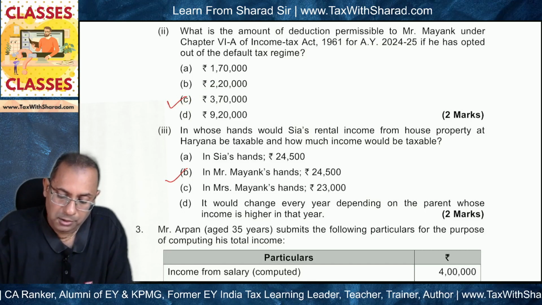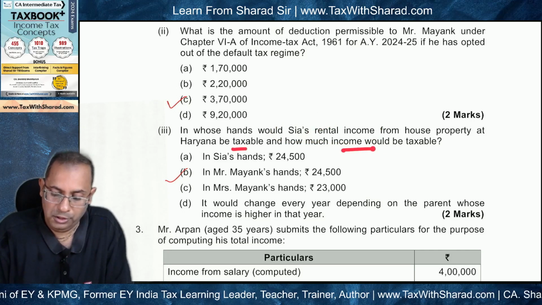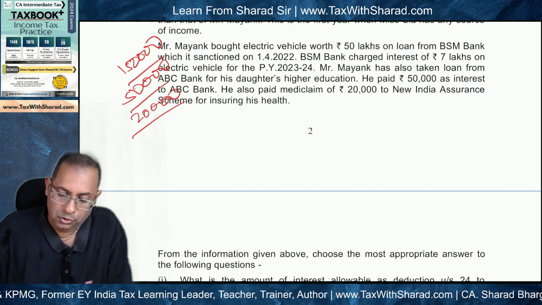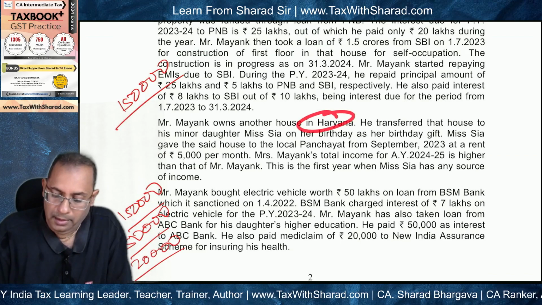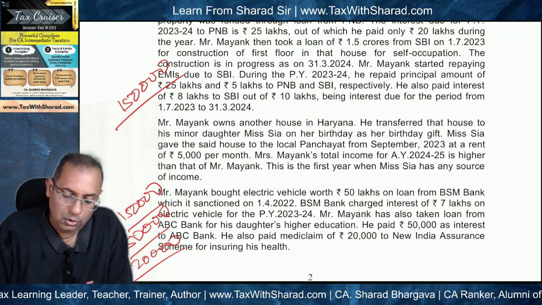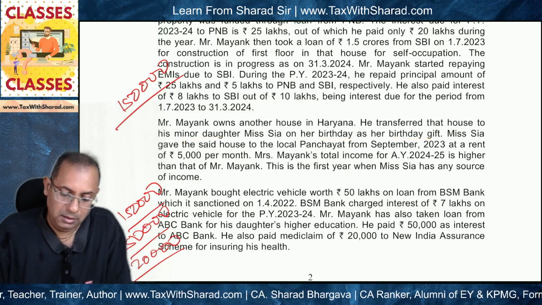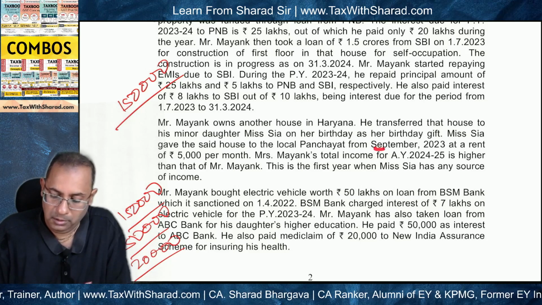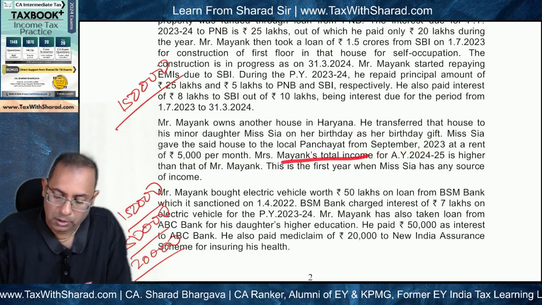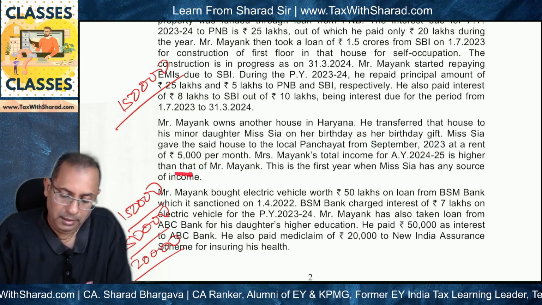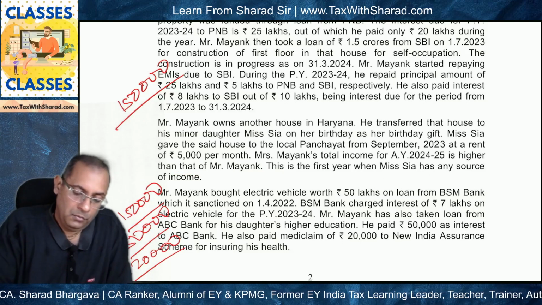Next, in whose hands would Sia's rental income from house property at Haryana be taxable, and how much income would be taxable? So Mr. Mayank owns another house in Haryana and he transferred that house to his minor daughter Miss Sia on her birthday as her birthday gift, and Miss Sia gave the house on rent to the local panchayat from September 2023 at a rent of 5,000 per month. Mrs. Mayank's total income for AY 2024 is higher than that of Mr. Mayank. This is the first year when Miss Sia has any source of income.